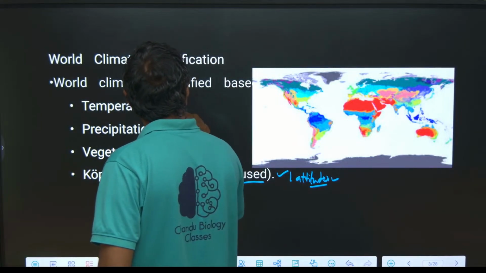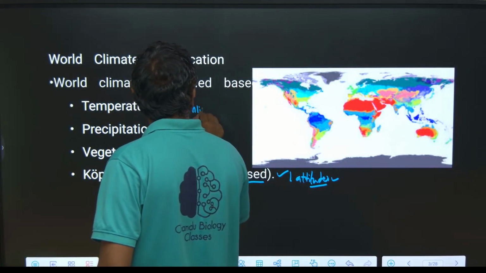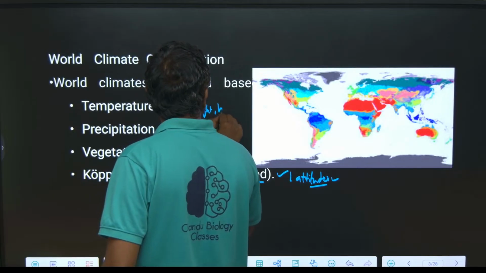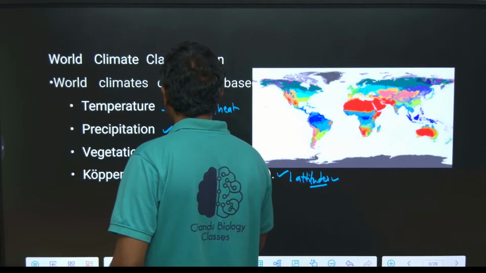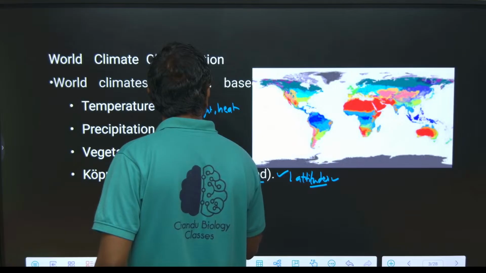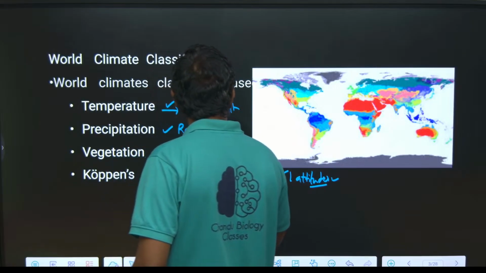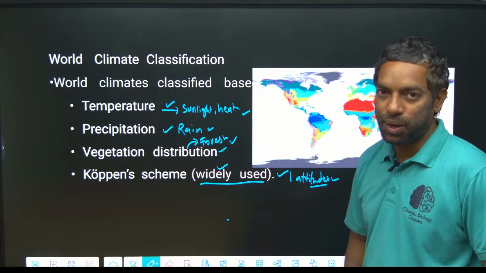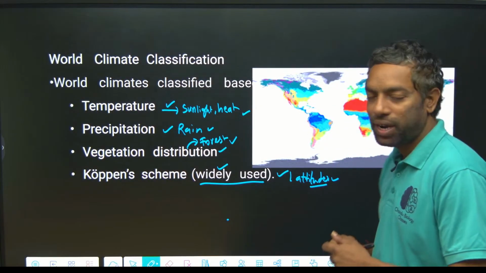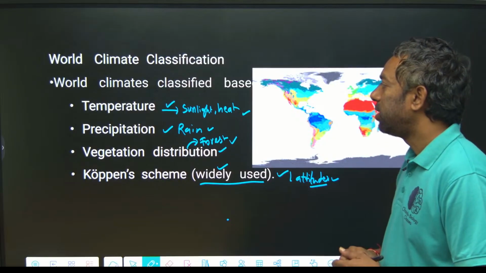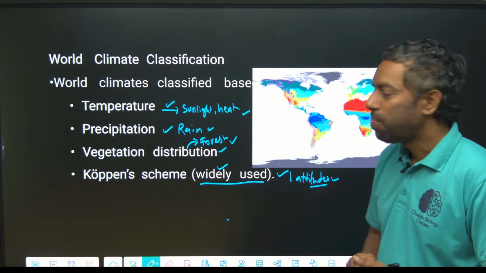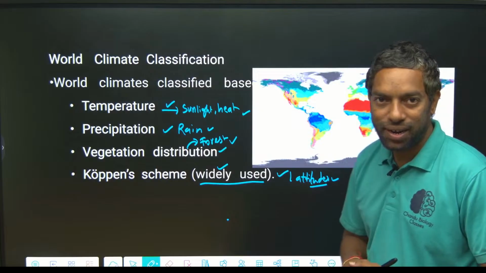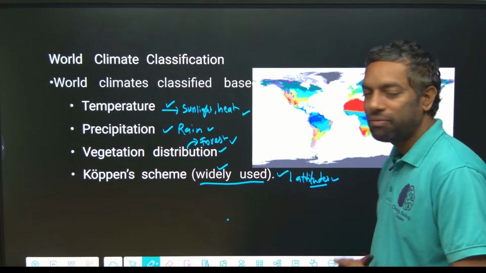Temperature is sunlight and heat. Vegetation means forest. Based on this, the world climate is divided. World climate is classified as temperature, that is sunlight and heat, precipitation, that is rain, and vegetation, that is forest.